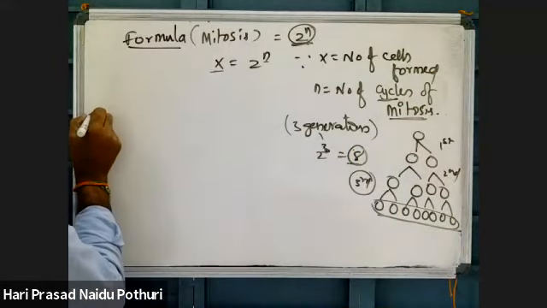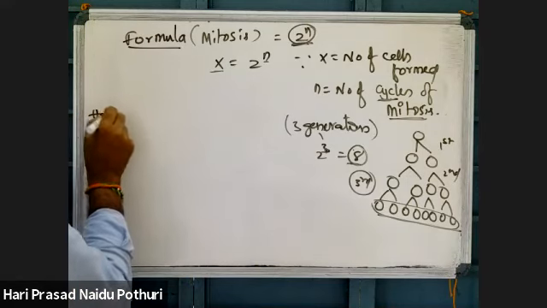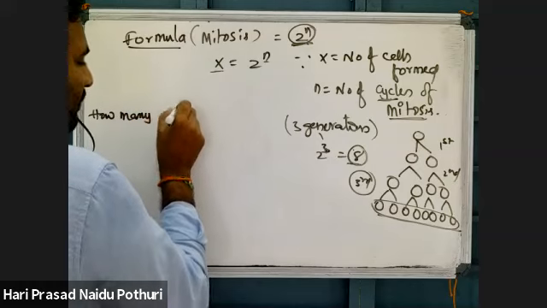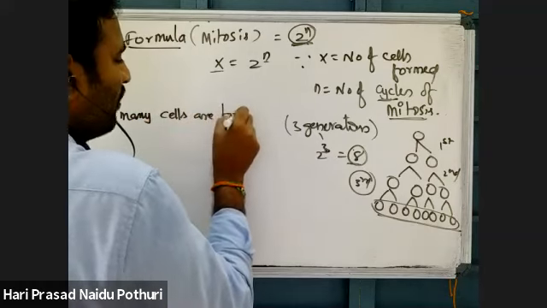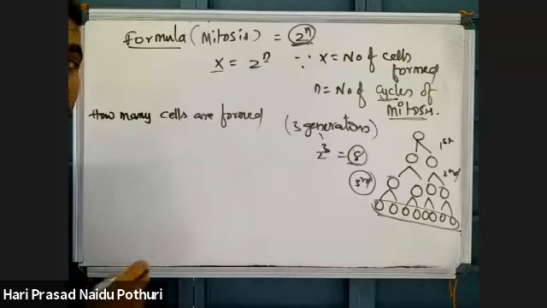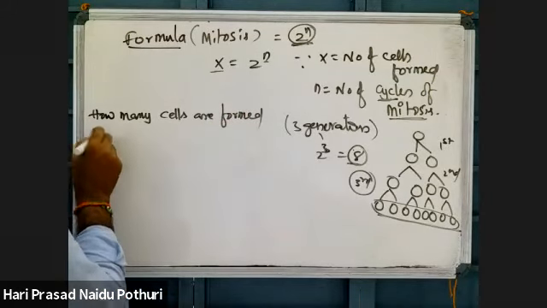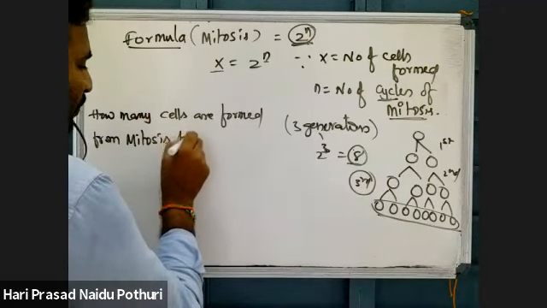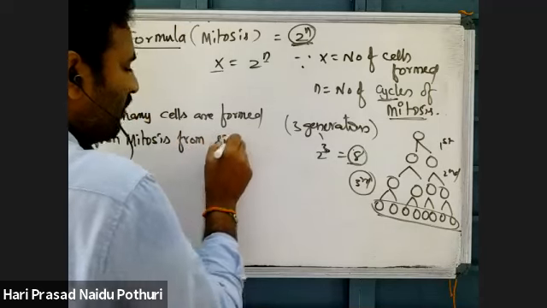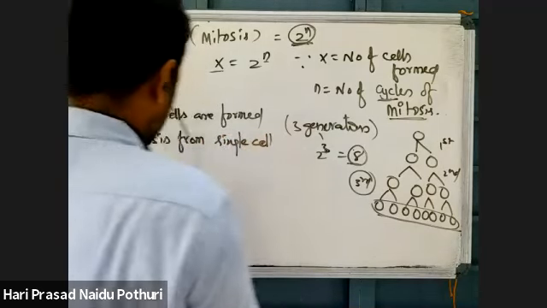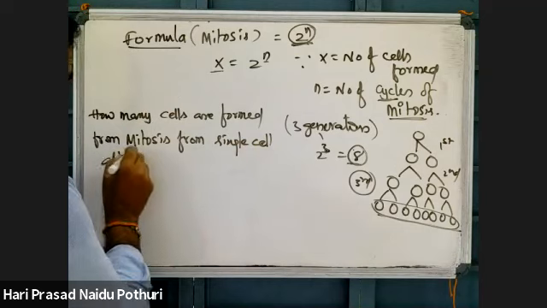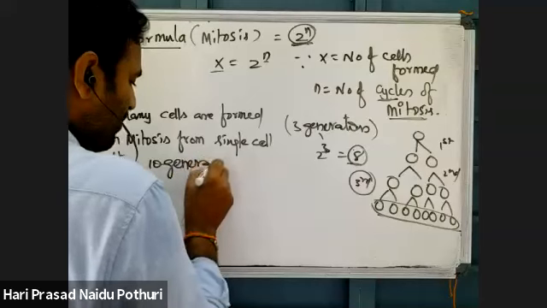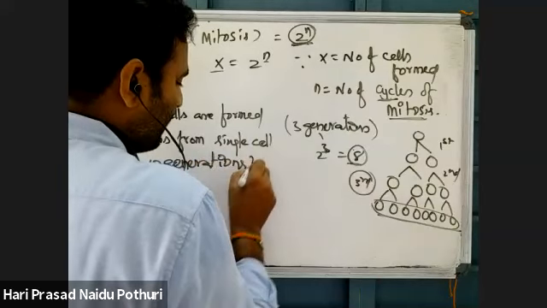See now, here I will give you a question. How many cells are formed from mitosis from a single cell after 10 generations? After 10 generations, how many cells will be formed?